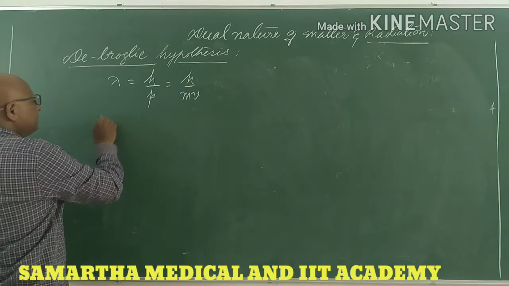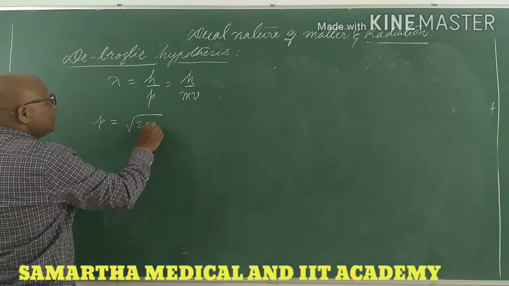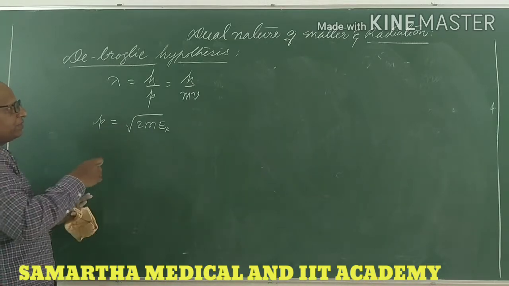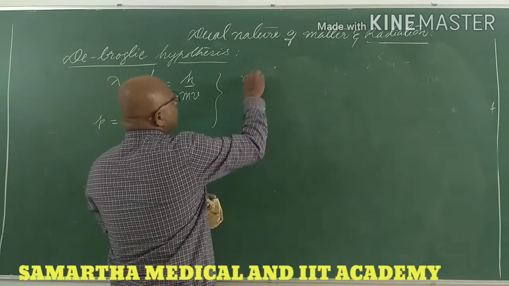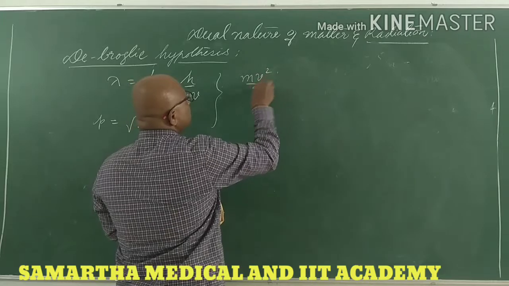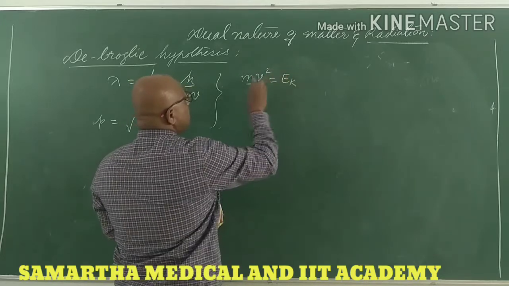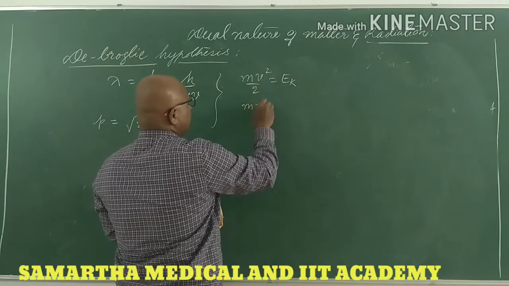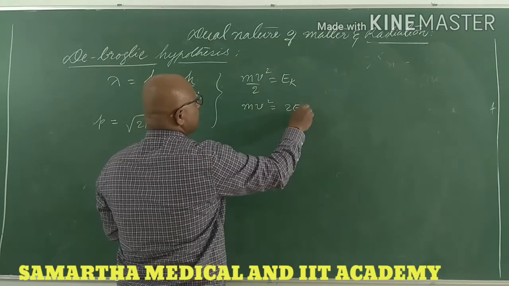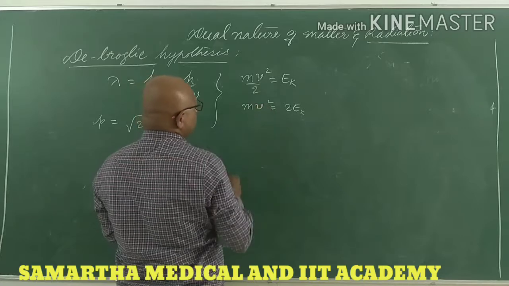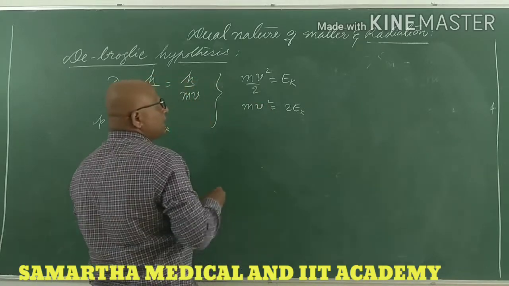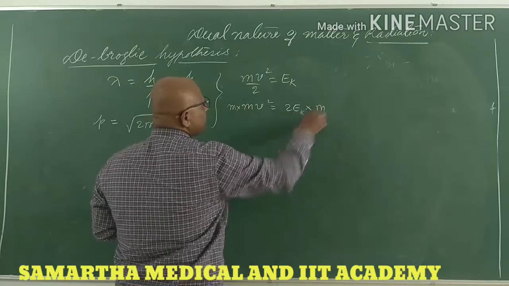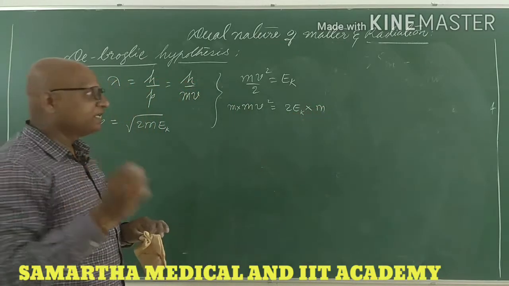But momentum can be written as root of 2m times Ek, if you remember. How do you get this equation? From the equation mv square by 2 is equal to kinetic energy, so mv square is equal to 2Ek. Let's multiply both sides by m.